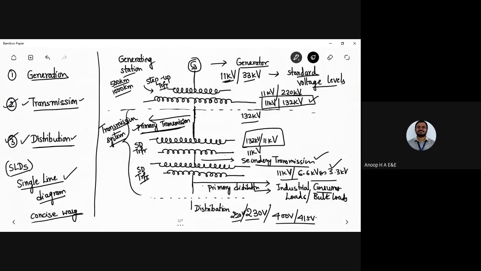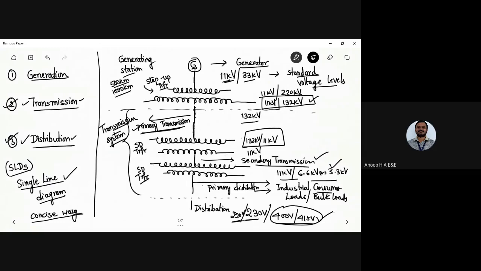Now I have stepped it down to 6.6 or 3.3 kilovolt. Now what do I need to do again? My main residential consumers here are at 220 to 230 volts, and the three-phase one will be 400 to 415 volts. If I have this primary distribution, it is the industrial consumers who draw power directly from the primary distribution.